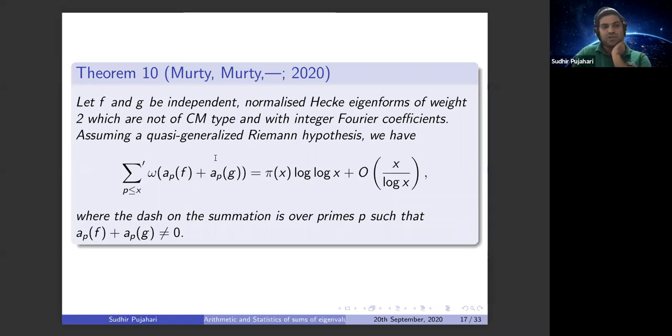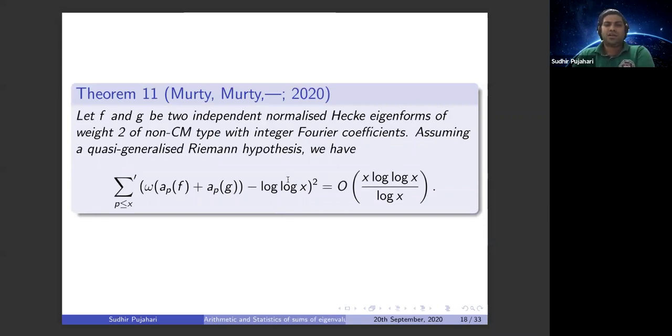So first, what we saw is that if f and g are two normalized Hecke eigenforms of weight 2. So let's stay in weight 2, but we can have it for higher weight. Then on average, the sum running over all primes p such that a_p(f) plus a_p(g) is not equal to 0, of the distinct prime factors of a_p(f) plus a_p(g), is pi(x) log log x plus x pi(x) log log x.